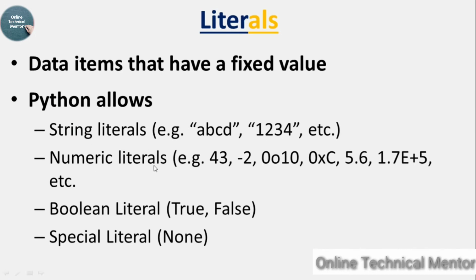Now numeric literal. So it may be 43, minus 2, octal 10, hexadecimal number, it may be a decimal fraction, or it can be an exponent number. Boolean literal are expressed in true or false. There is one more literal which is called a special literal, that is None. None means nothing.